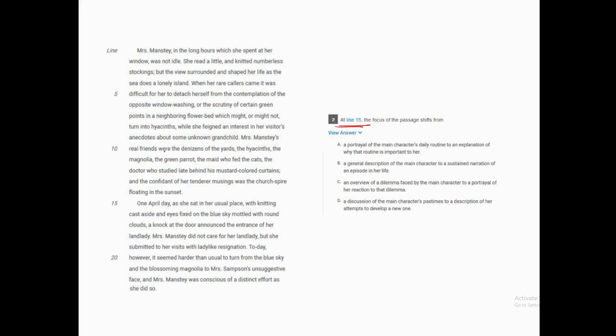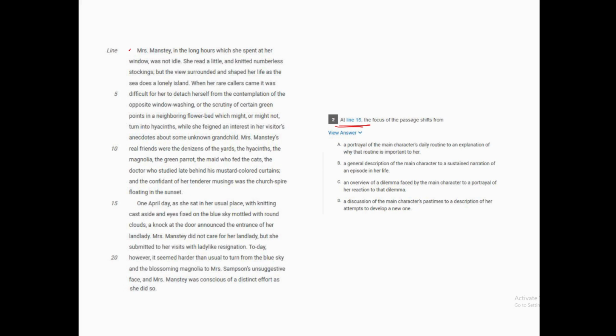Mrs. Manstey's real friends were the denizens of the yards, the hyacinths, the magnolia, the green parrot, the maid who fed the cats, the doctor who studied late behind the mustard-colored curtains, and the confidant of her tender musings was the church spire floating in the sunset.